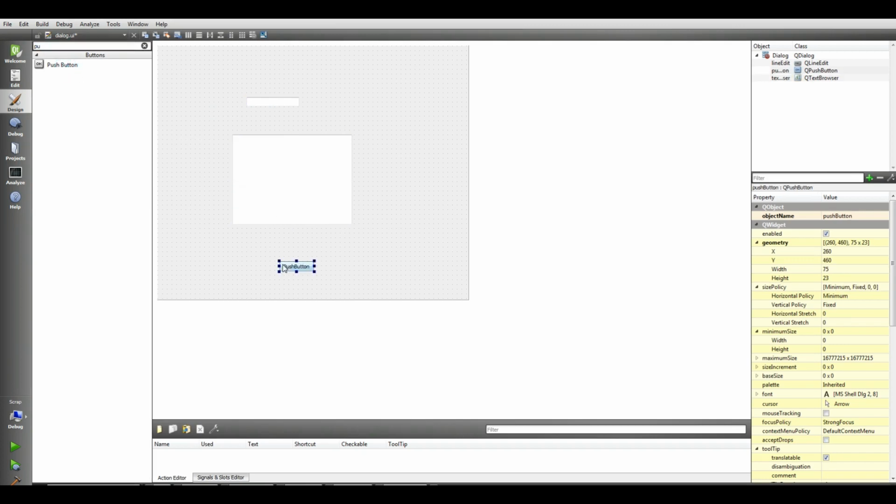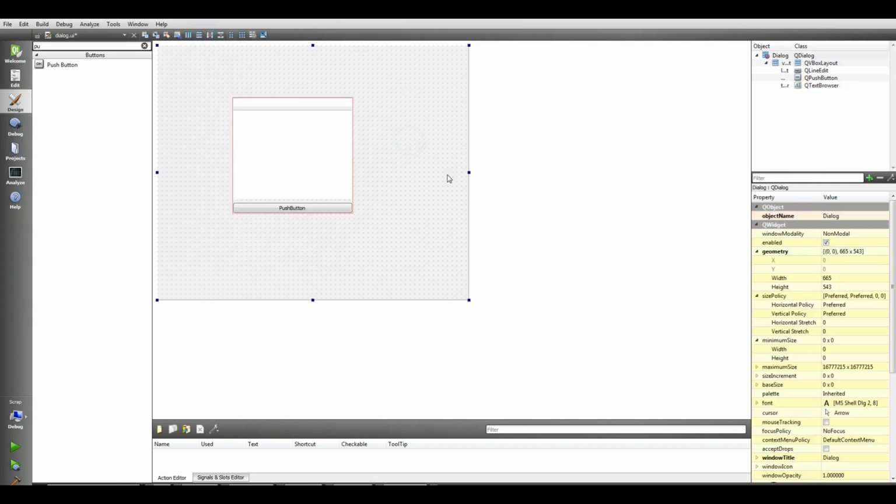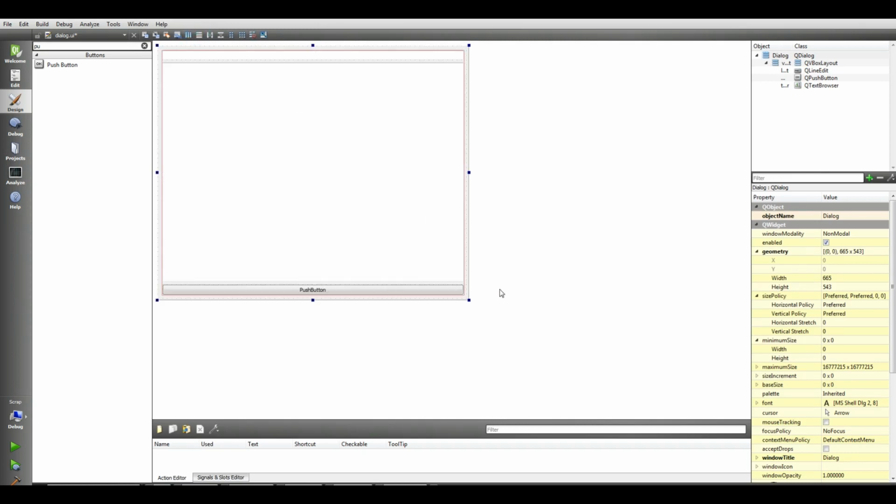Okay, now these are my three components that I'm going to use. Let me choose these three, and I'm going to add a layout for this. I need a vertical layout. Also choose your main window page, and also I need vertical for this.